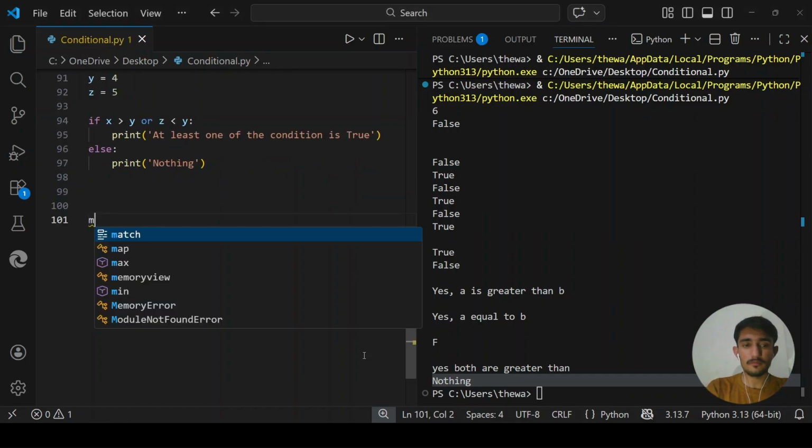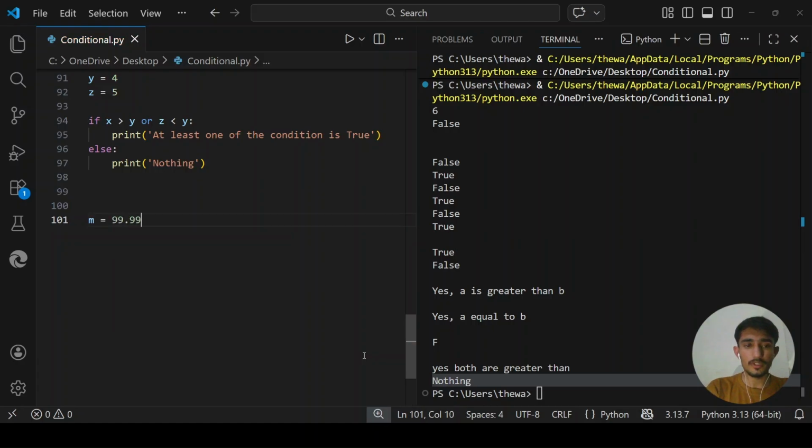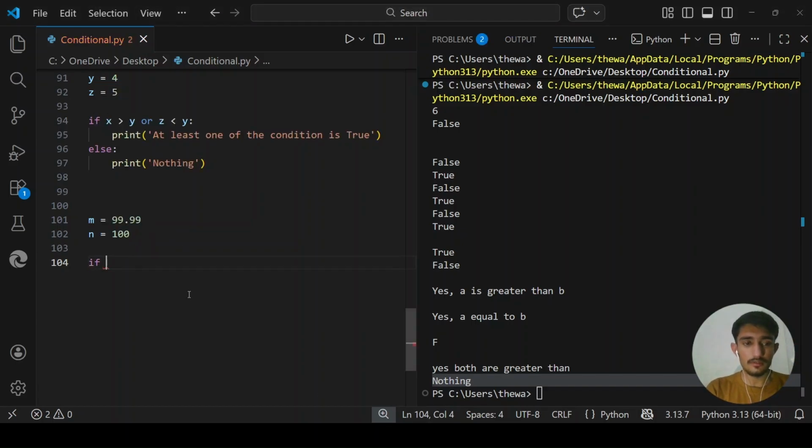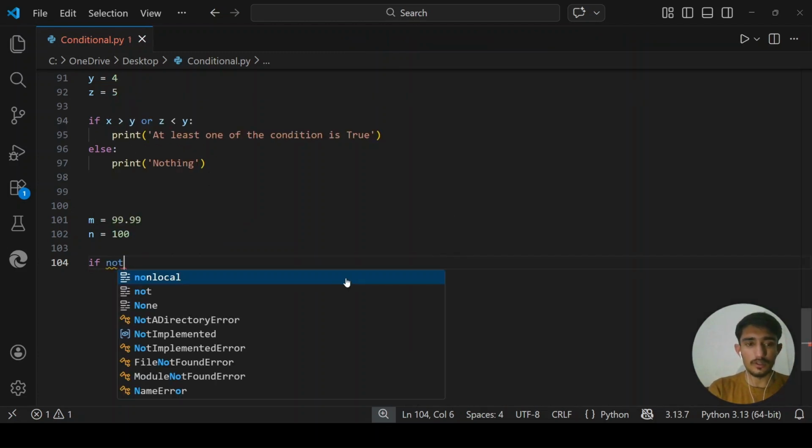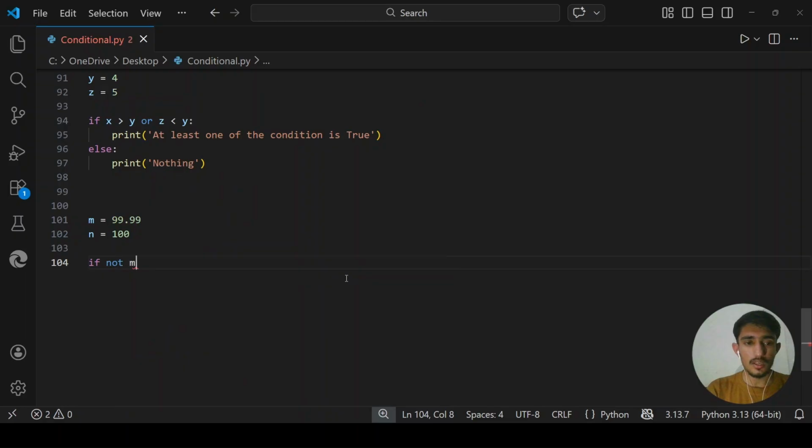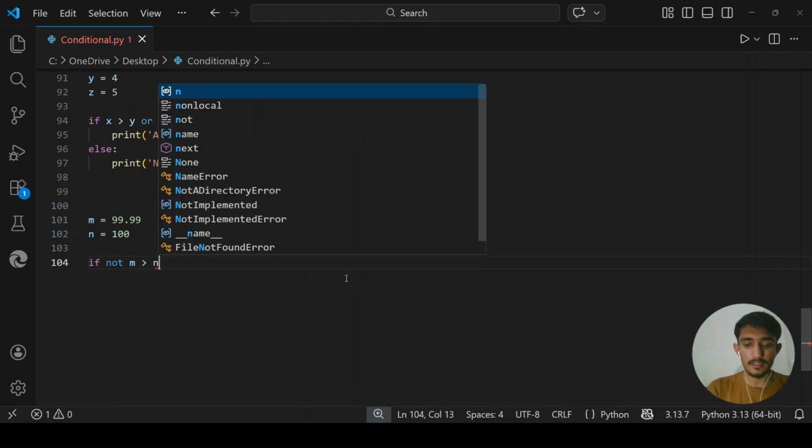Let's say m is 99.9 and n is 100. Now we are using the not operator. Let's say if not m greater than n.